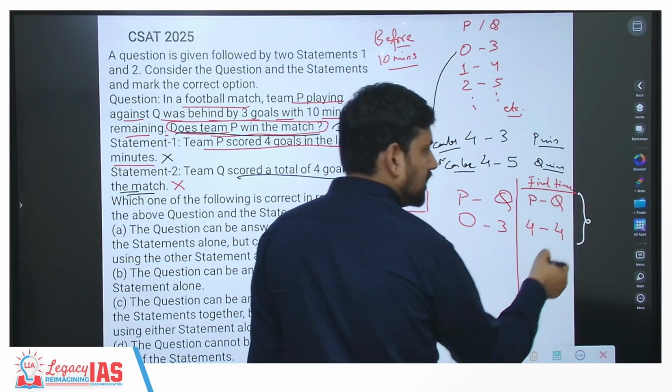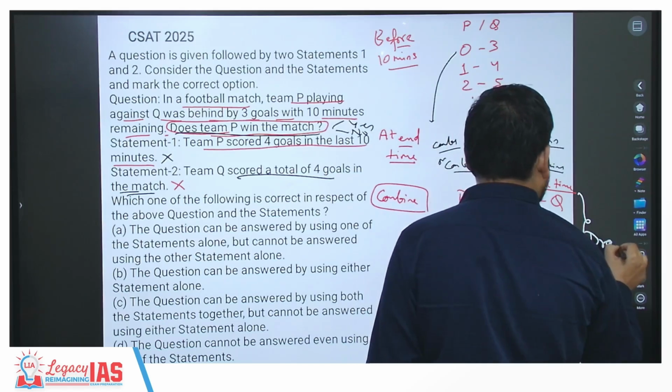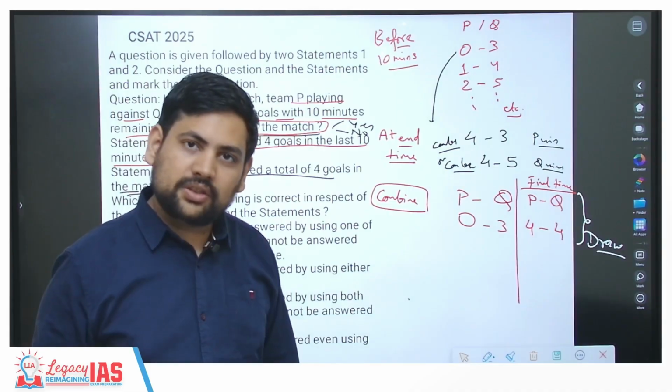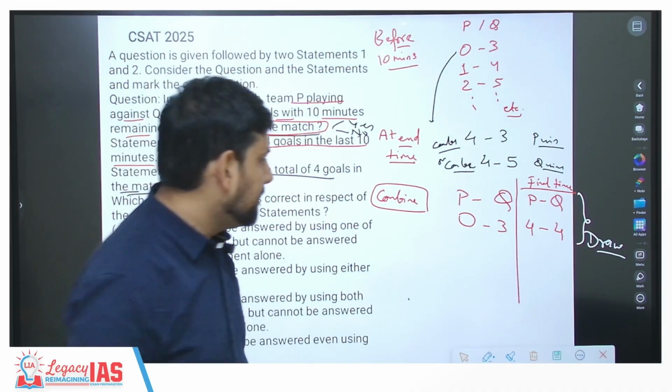This score line, what is the result? 4-4, a draw. Does P win? No. Actually, P does not win, does not lose. Correct? Now, second.